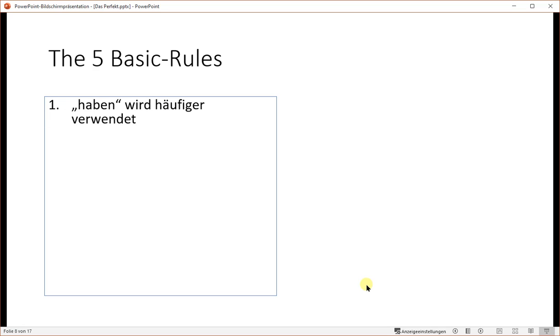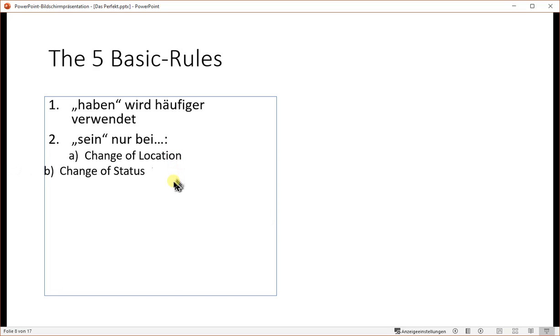Haben wird häufiger verwendet. So haben is more common than sein. Sein we use only when there's a change of location, when there's a change of status, and if the verb by nature uses sein anyway.